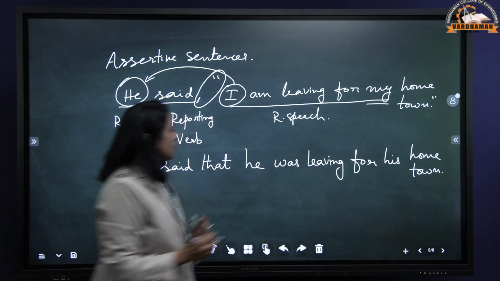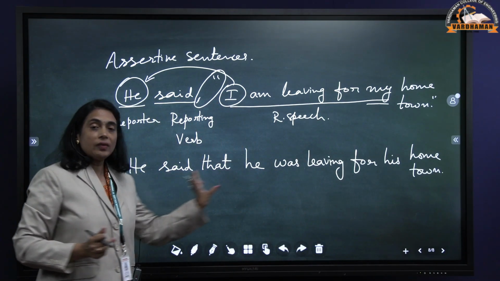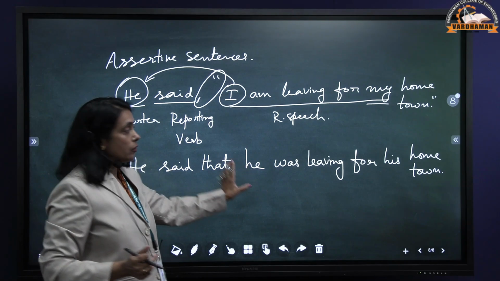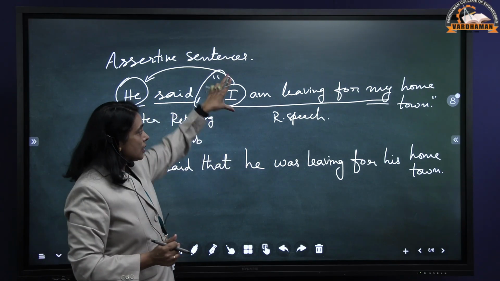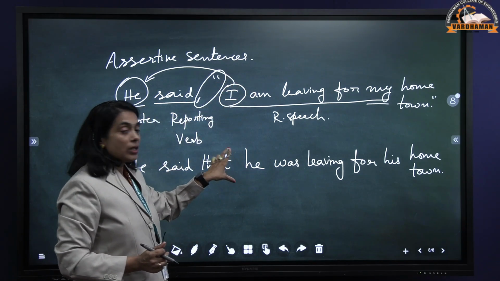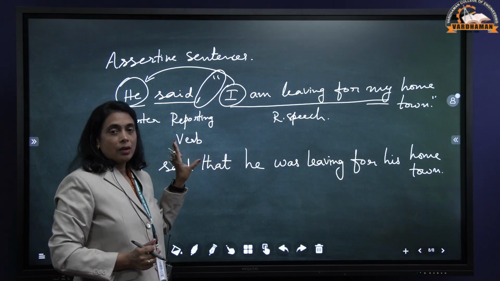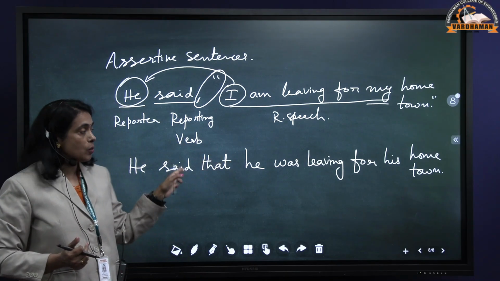See, we have removed all the inverted commas and we are only giving the gist of it. We are only giving the substance of this dialogue. These are the actual words of the speaker and this is only the substance, right? While writing any summary of the lesson and all, this is quite useful for us.